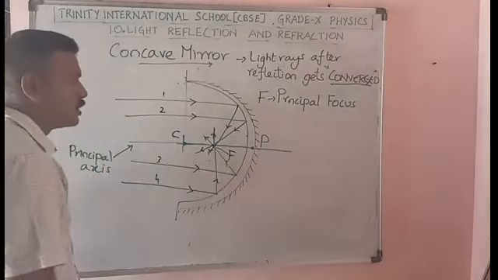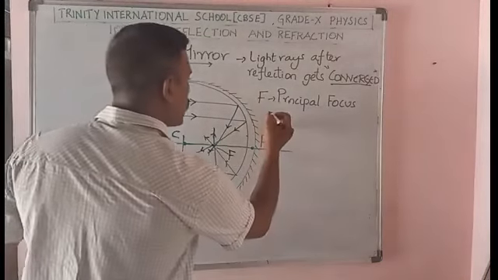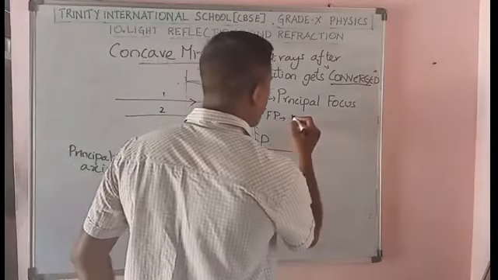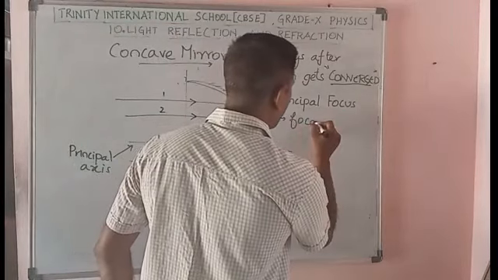Now this distance between F and P is represented by the focal length.